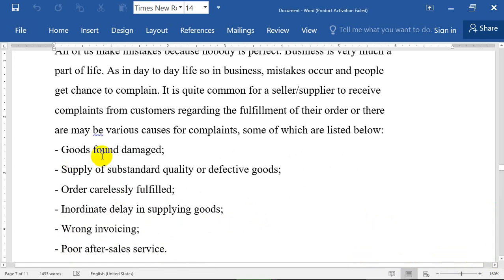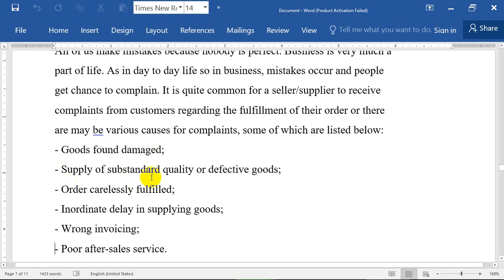What does it mean here, goods found damaged? Sometimes when you open the cartons or the package, you find your goods in a bad way. Sometimes something is broken, something is messed up. So what do you have to do? You have to write a complaint message to the seller.